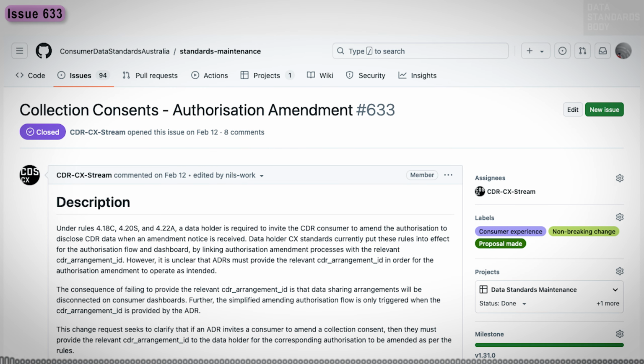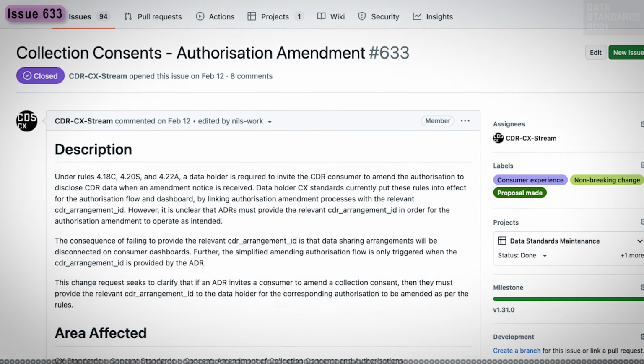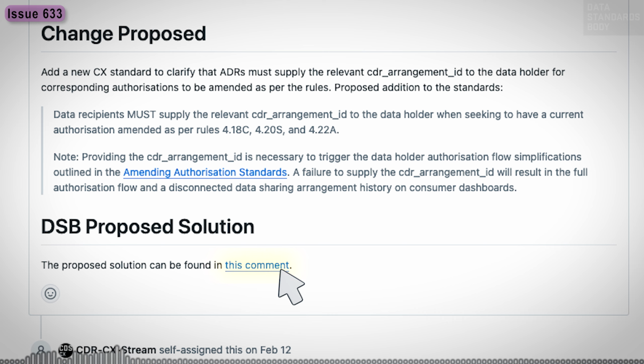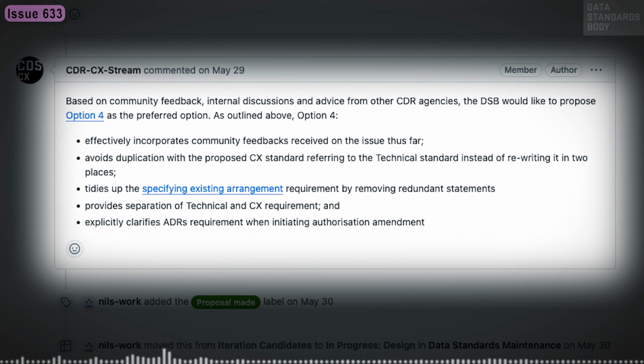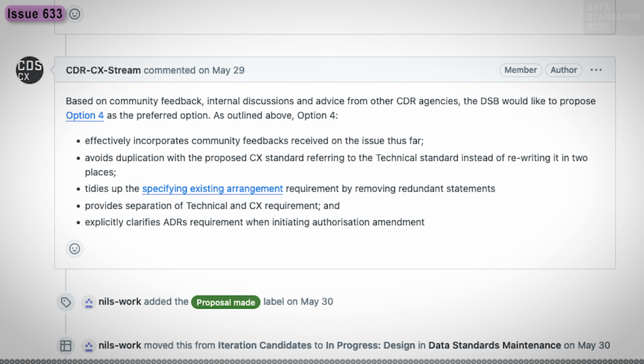Consumer Experience, CX. Issue 633, Collection Consents, Authorisation Amendment. The decision was to update the CX and Security Profile standards to clarify that the ADRs must provide the relevant CDR arrangement ID for consent amendments.